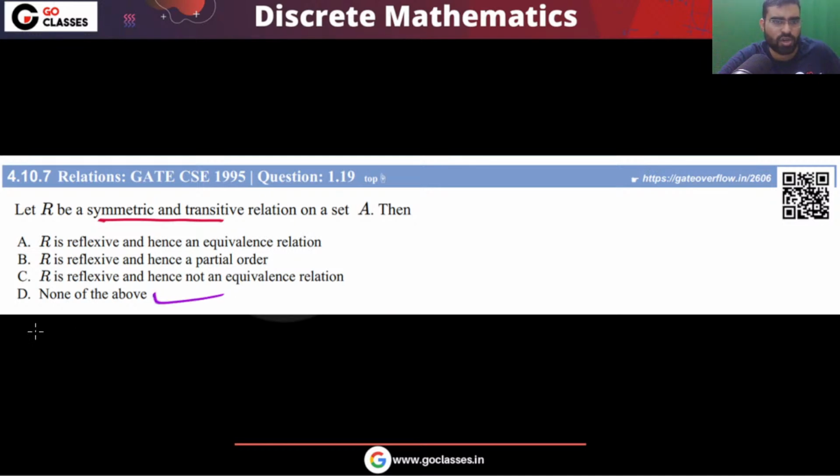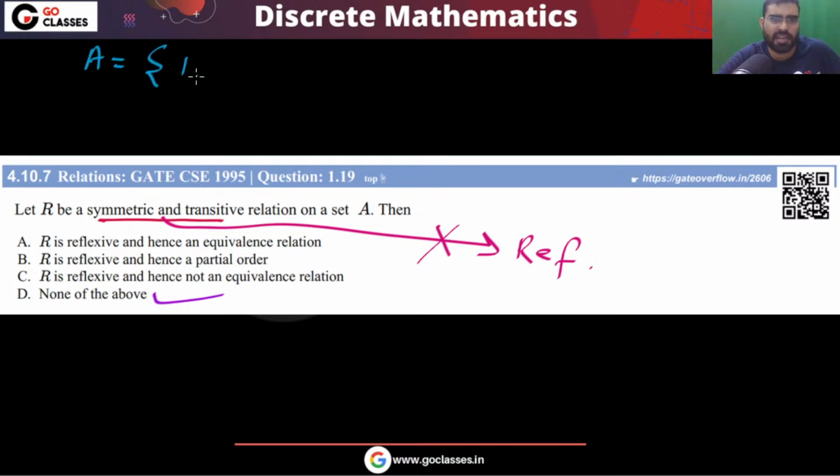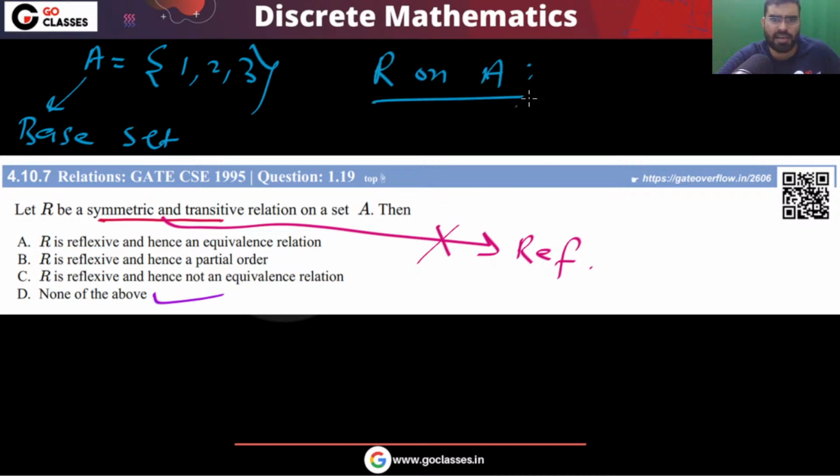So the answer will be none of the above. Remember, transitive and symmetric does not imply reflexive. For example, you can take a base set like 1, 2, 3. This is your base set. Now you can define relation R on A. Relation R you can define like this, maybe for example 1, 2, 3.